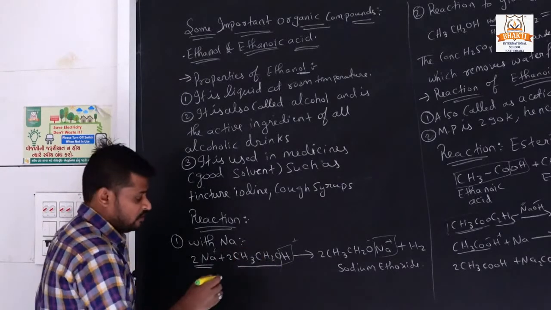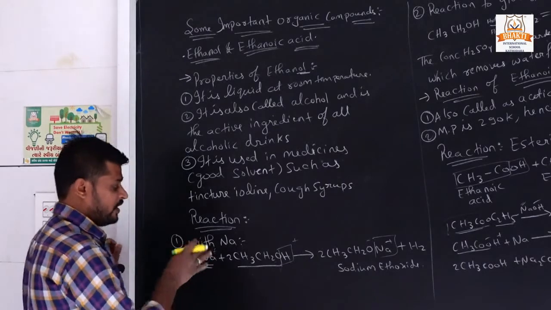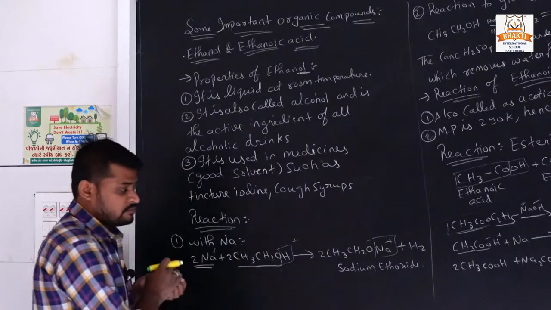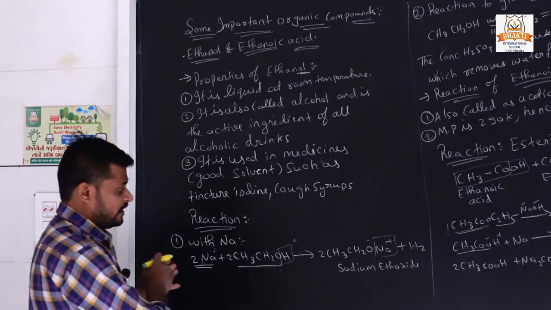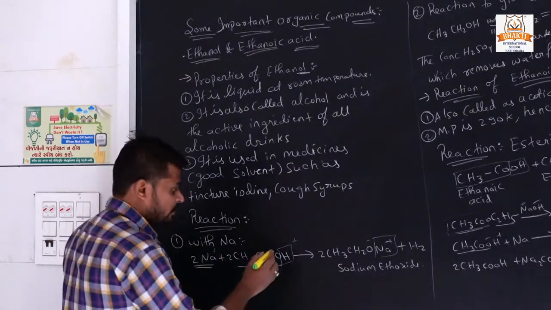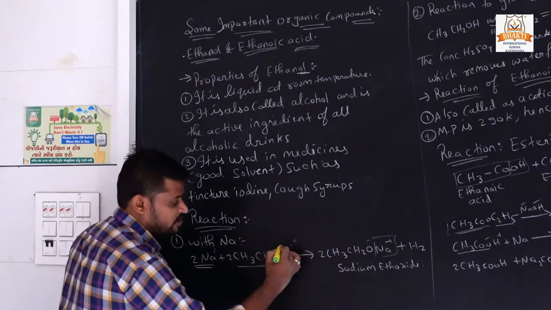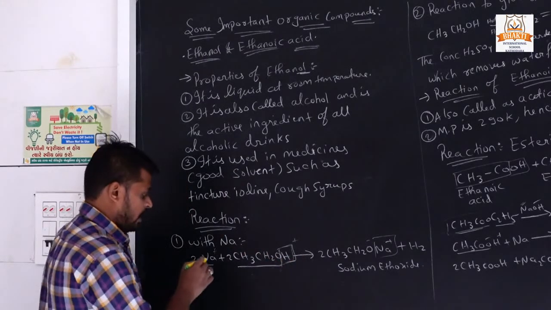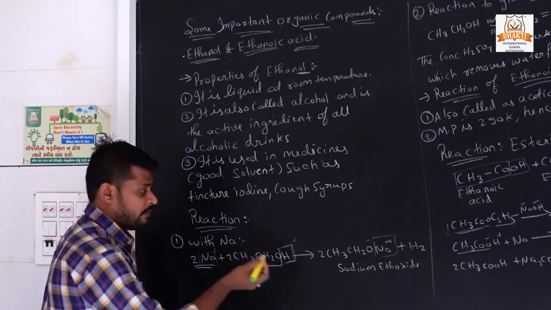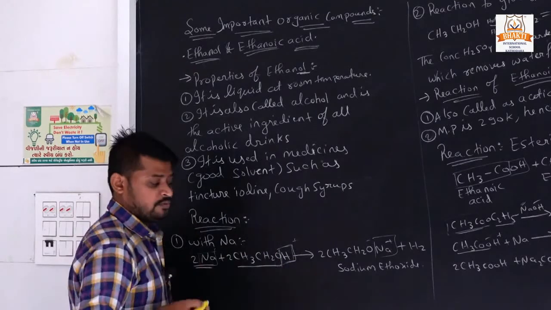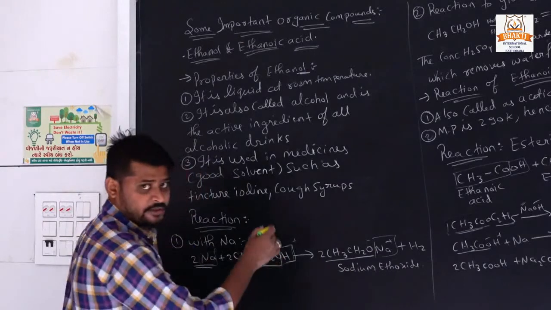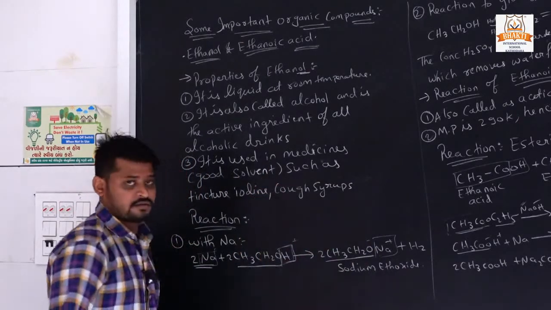CH3CH2. So when ethanol reacts with sodium, the hydrogen is removed from the OH and sodium is added, combined with CH3CH2O. See here, CH3CH2: the hydrogen is removed and sodium is combined.